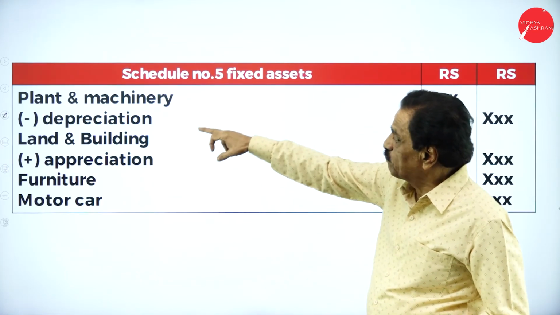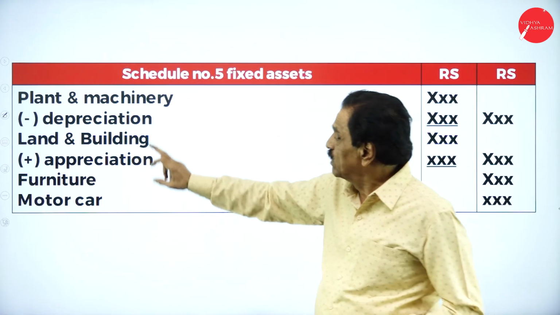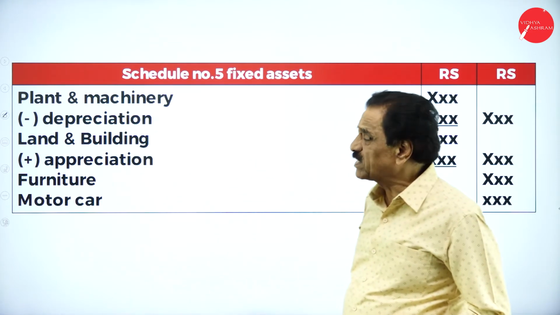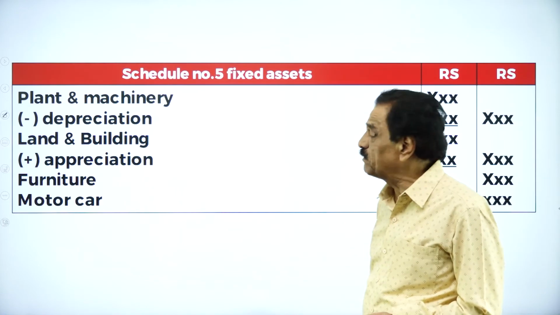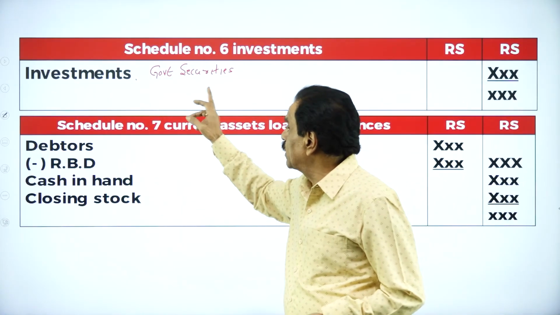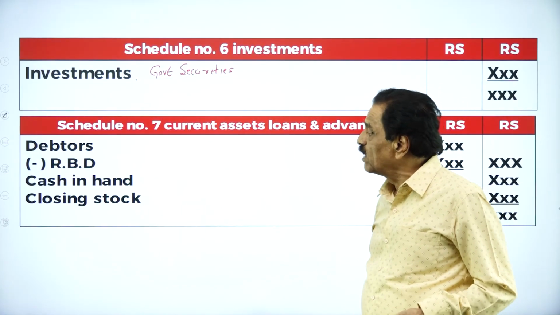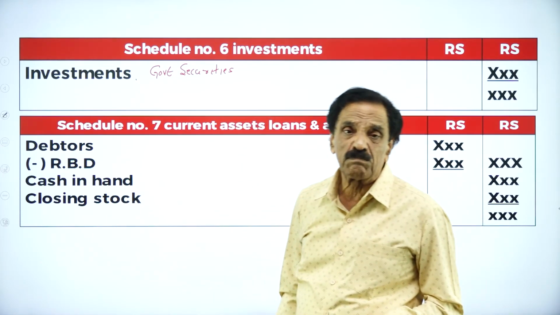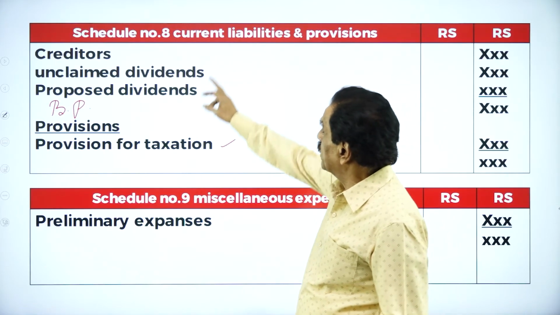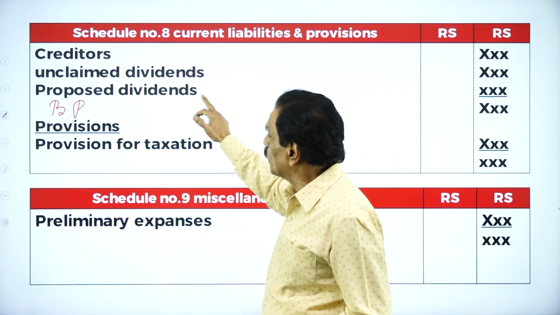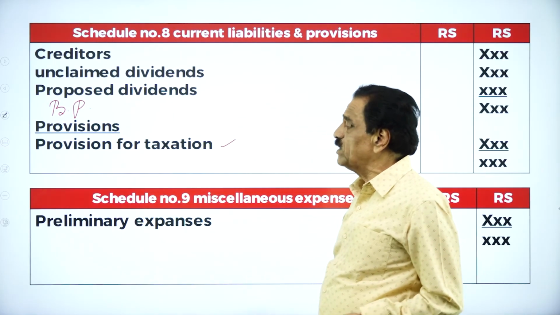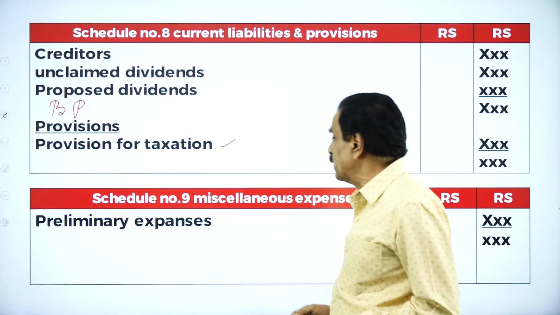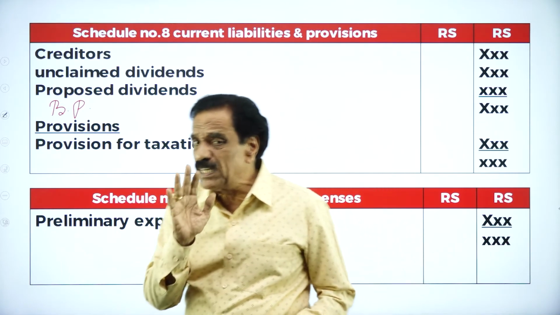Schedule number 5, plant and machinery, land and building, furniture, motor car, all the fixed assets, even goodwill will come here. Then investment, government security under schedule number 6. Schedule number 7, debtor, less new RBD, cash in hand, closing stock, prepaid expenses. Schedule number 8, creditor, unclaimed dividend, proposed dividend, bills payable, provision for taxation. Schedule number 9, preliminary expenses, if written off, that should be deducted.